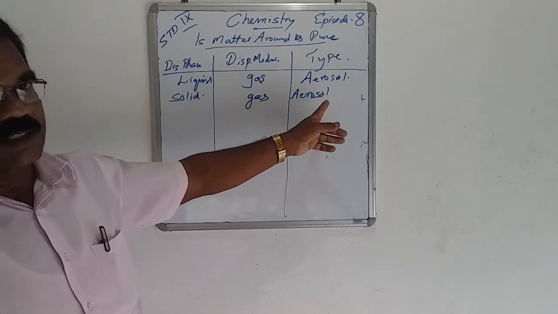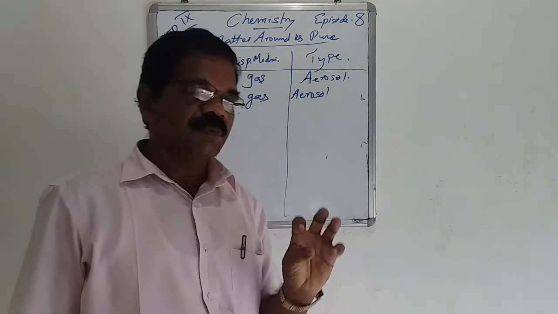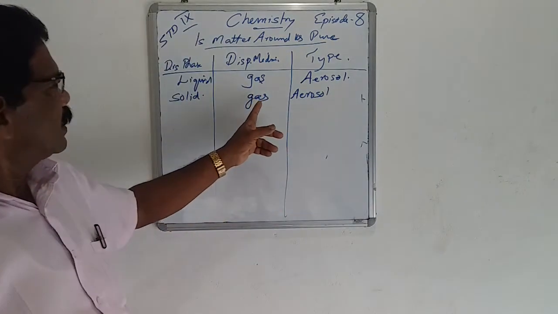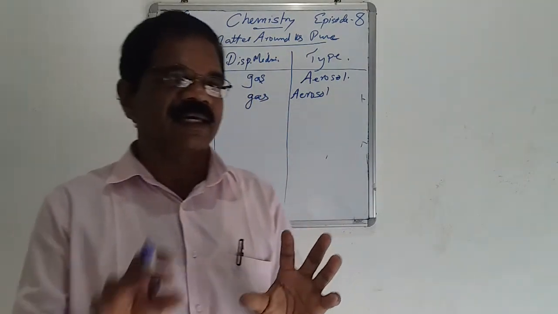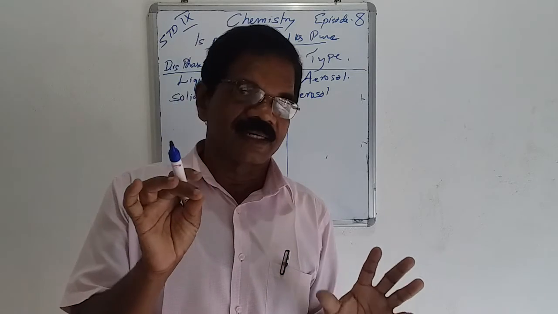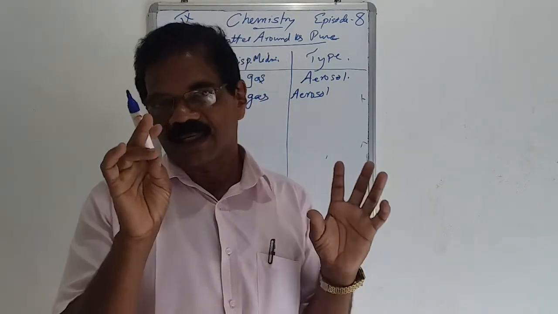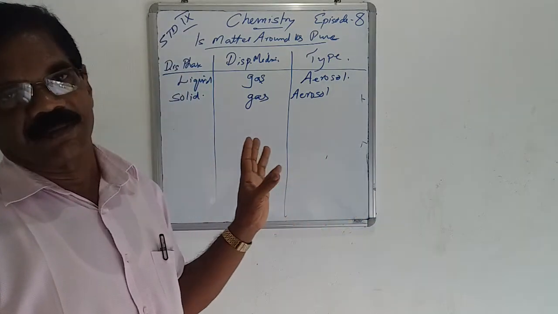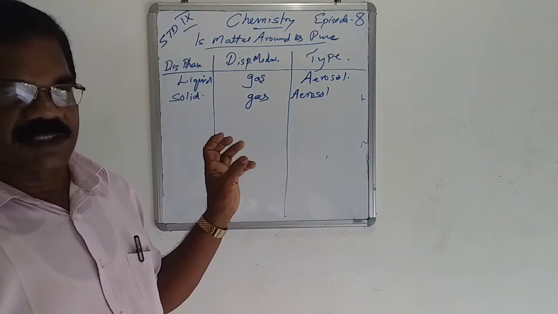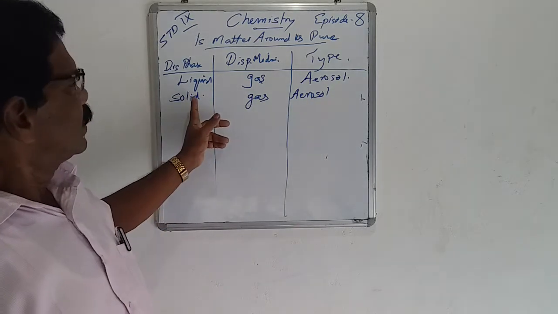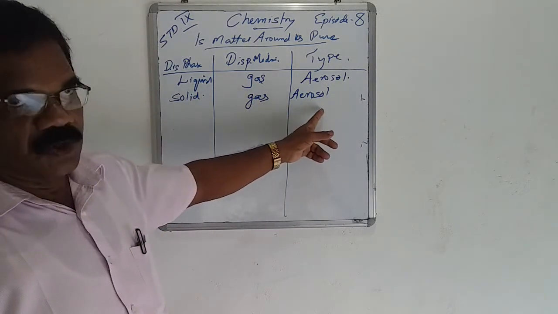An example is smoke. In smoke, air is the gaseous state and the solid is tiny carbon particles. This type is also known as solid in gas aerosol.